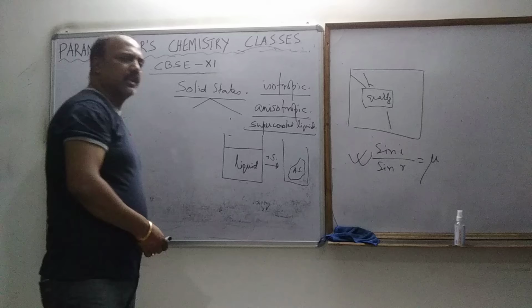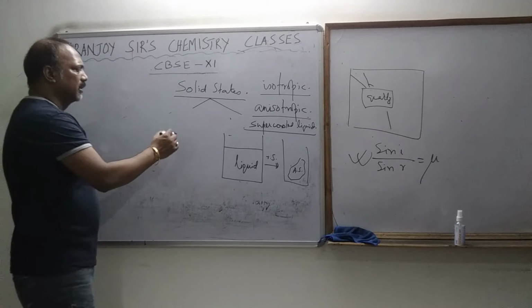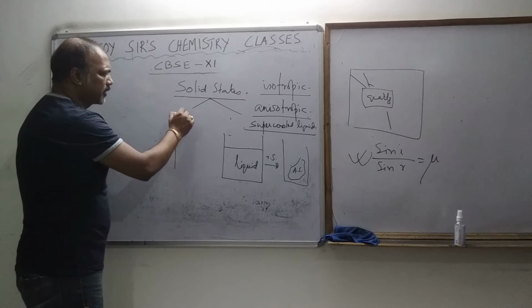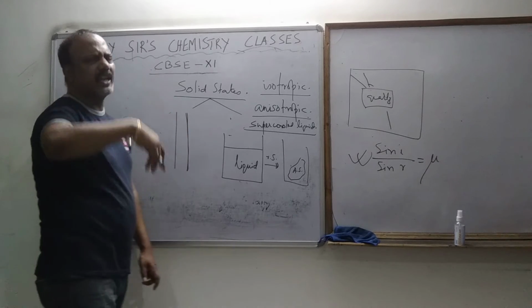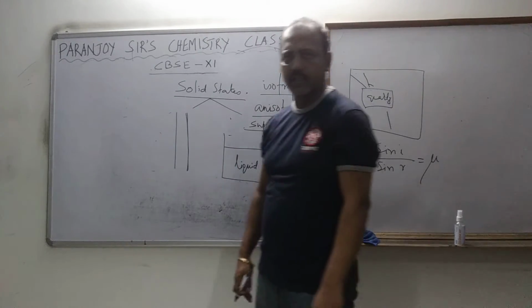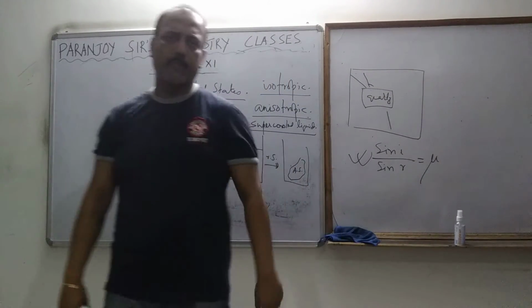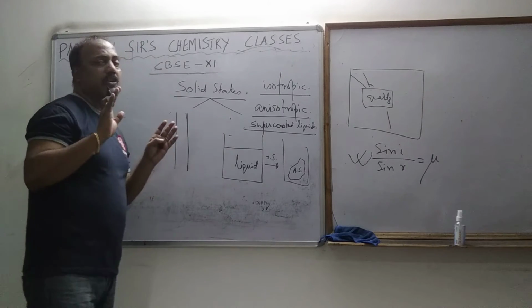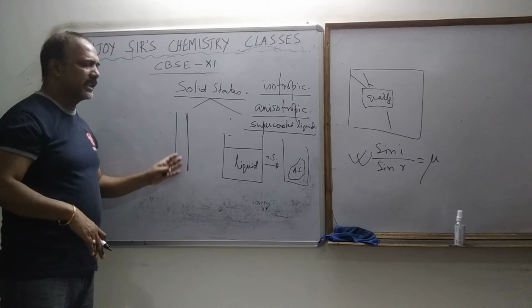See, it's very simple. If you look at the glass doors or glass windows of ancient buildings, very old buildings, and observe them properly, if the glass did not flow, it would have stayed like this.